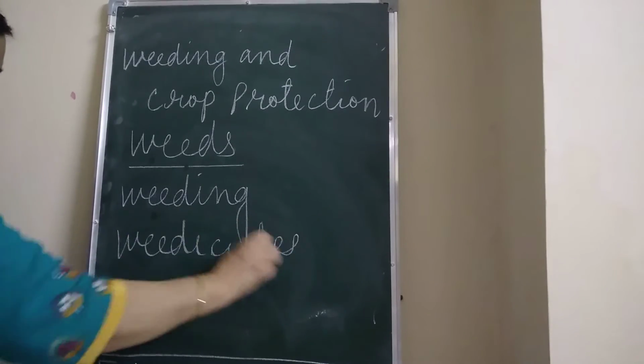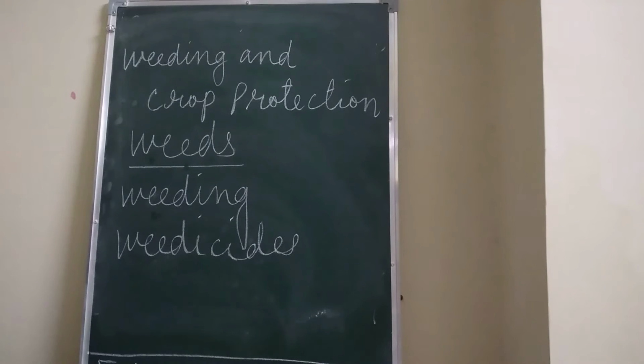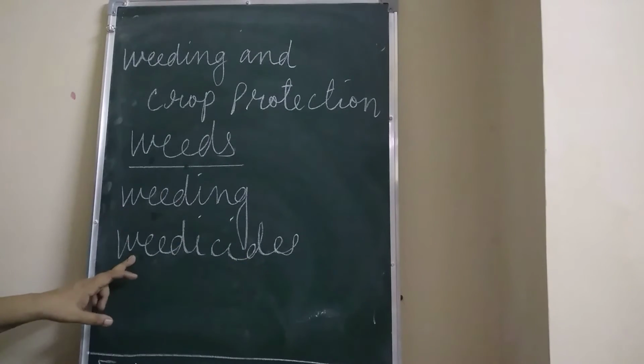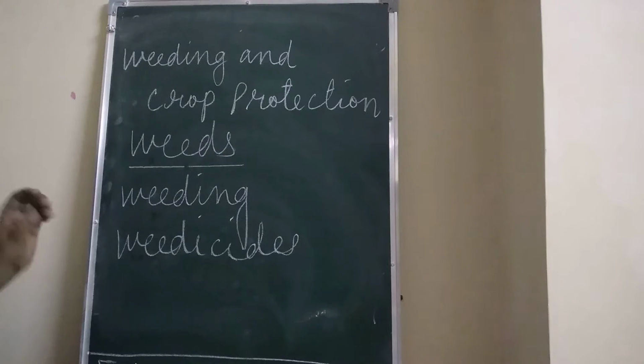What are those chemicals known as? They are known as weedicides, children. A weedicide is a chemical that is used to destroy weeds. Weedicides destroy the weeds without affecting the crops.